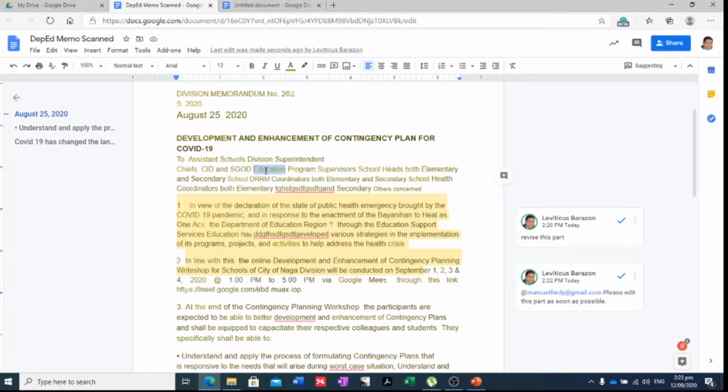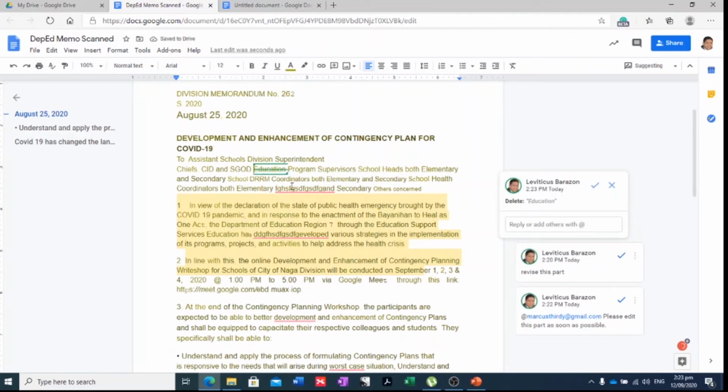So how? Let's say, for example, I want to delete this one. I'll press backspace. Okay. So you see, instead of deleting, there's a line symbolizing that it has been deleted. That is your suggestion.